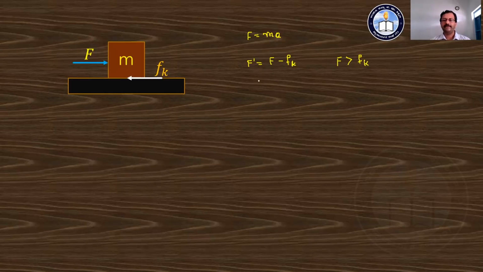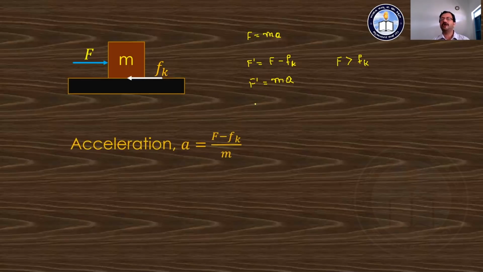And hence the acceleration which is produced in this body, if it is equal to a, then this resultant force F dash is equal to the mass of the body into its acceleration, mass into acceleration. What is the acceleration of the body? Acceleration a is equal to F minus Fk divided by m.